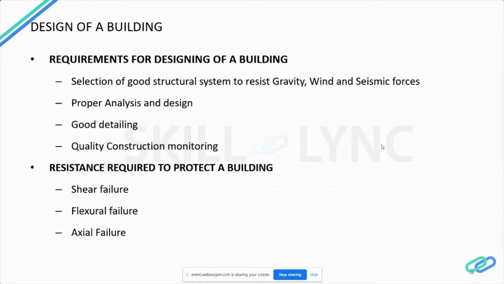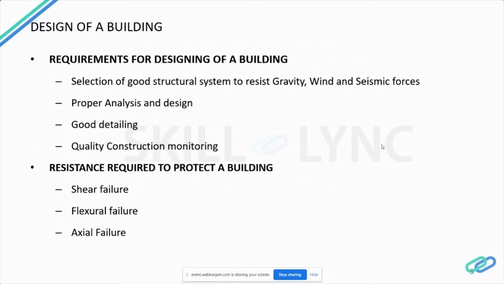So now we will see what are the requirements for designing a building. We need to satisfy all the features. The arrangement, the framed structure or the structural system should be good enough that the position of the columns and beams should be properly arranged to resist the gravity, wind and seismic forces.